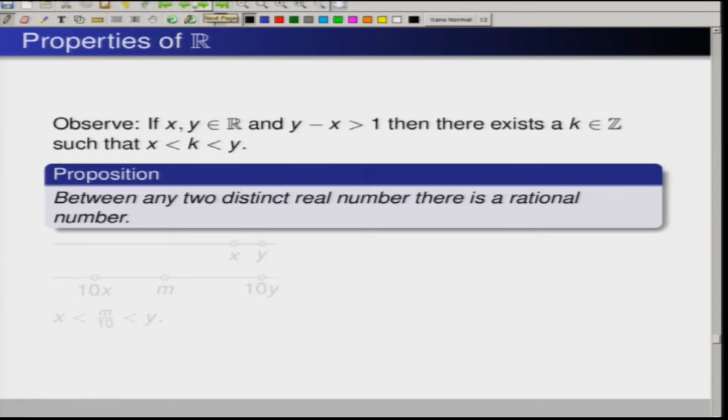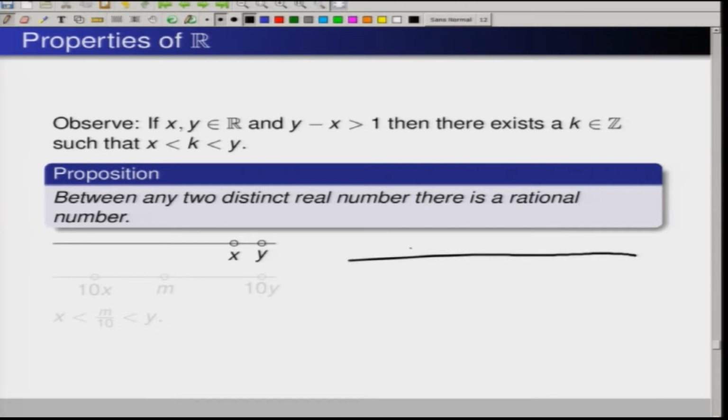Let us see how this works. Suppose I have two real numbers x and y, and x is less than y, however close they are. Now, if they are at a large distance, suppose x is here and y is here, and y minus x is bigger than 1, then there definitely is going to be an integer m in Z. That is what we have seen here.